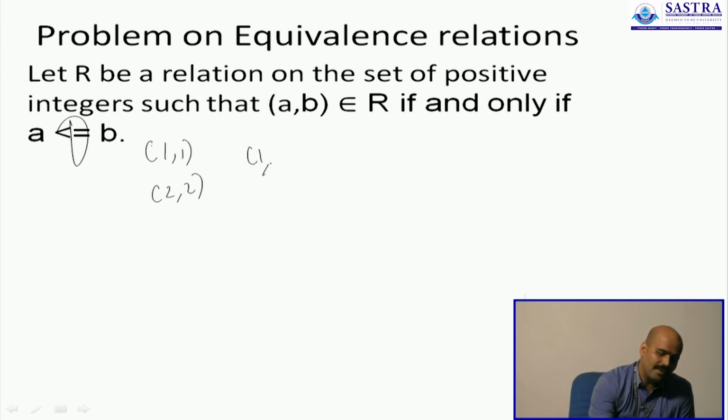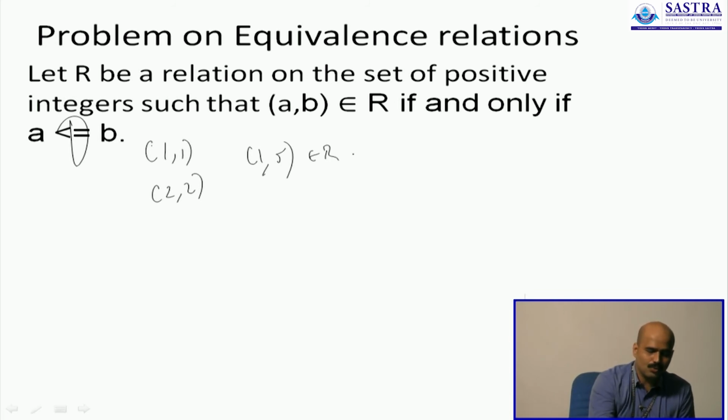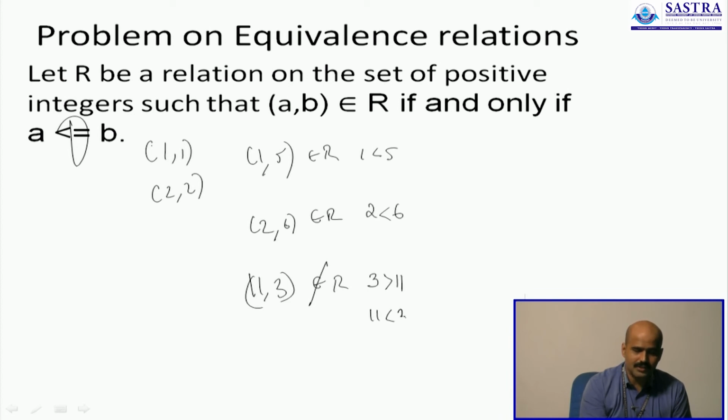Can we have (1, 5)? Yeah, (1, 5) is actually part of R, because 1 is less than 5. Less than 5 is still permitted. Can we have (2, 6) as part of R? Yeah, 2 is less than 6, that helps us. Can we have (11, 3) as part of R? We actually cannot have it, because 3 is not greater than 11, or 11 is not less than 3. It doesn't satisfy the condition where we say A is less than or equal to B. So you cannot have (11, 3), but you can have (1, 5), you can have (2, 6).